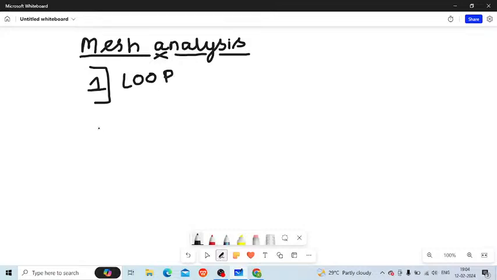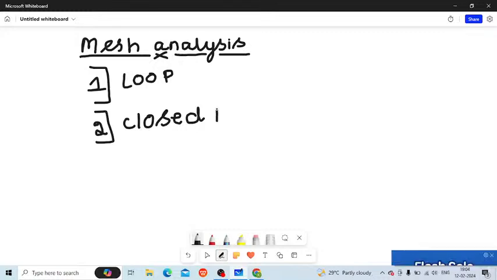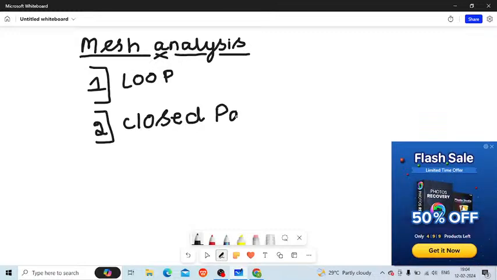The second thing is that a mesh is a closed path. It is not an open path. A mesh is a loop which doesn't contain any other loops inside it.